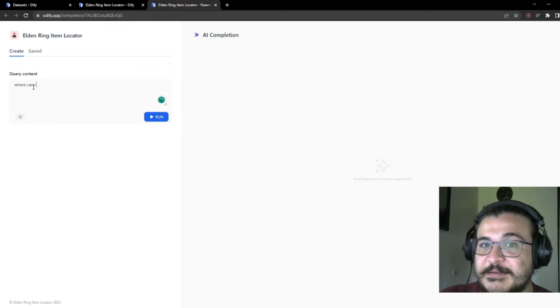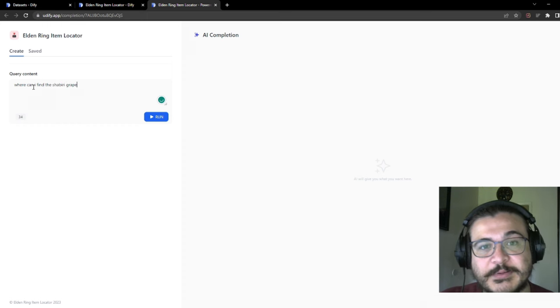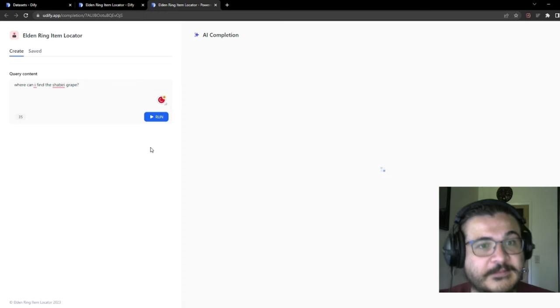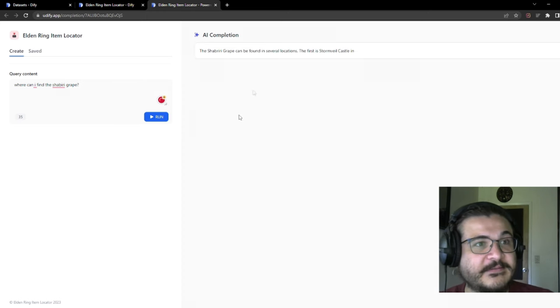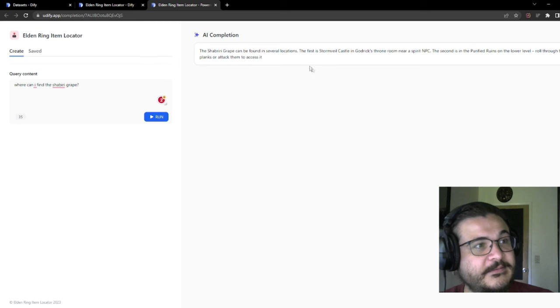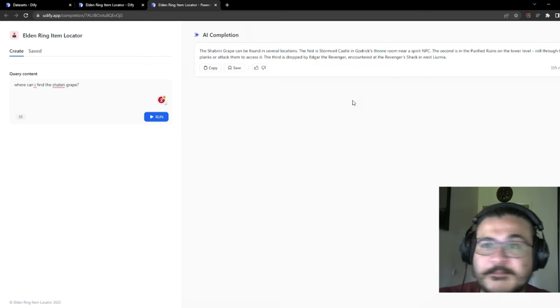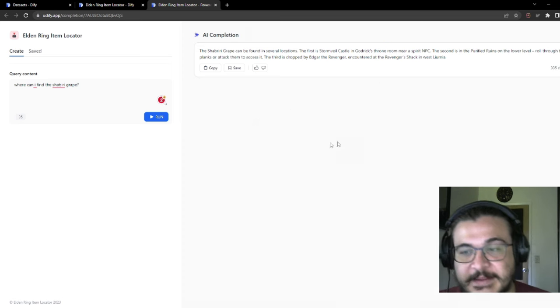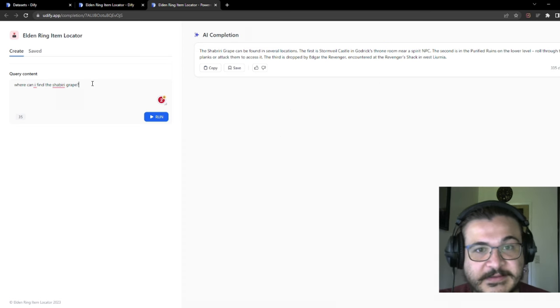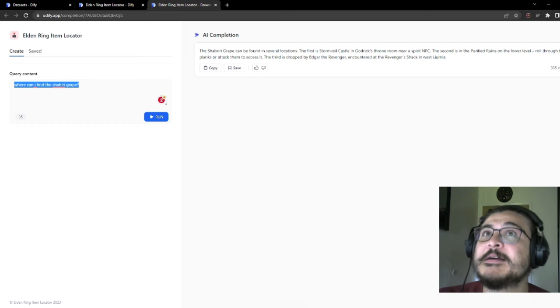Where can I find the Shabiri grape? What does it have to say? Several locations, okay. Second is the Purified Ruins. Cool, that is exactly what it said in the database. So it is pulling from the database correctly.